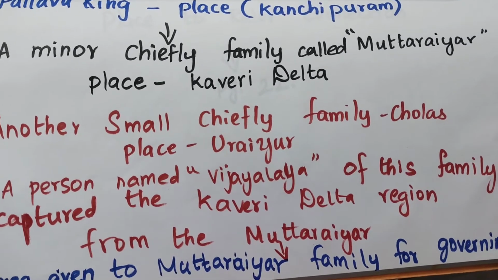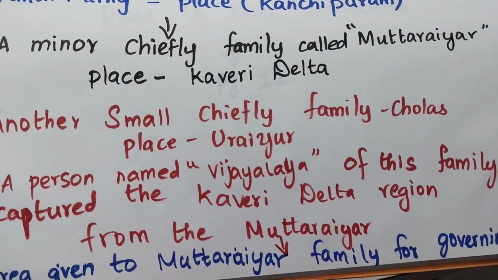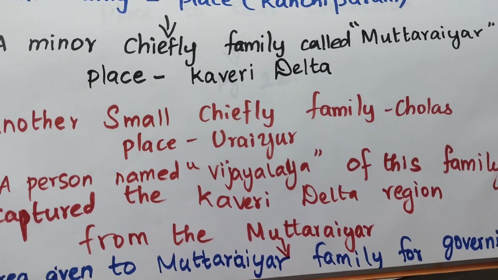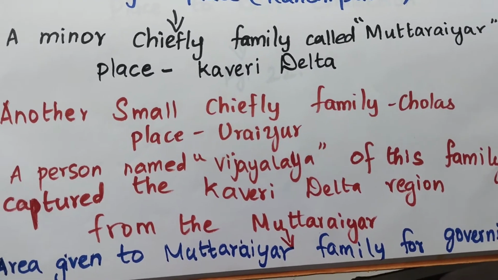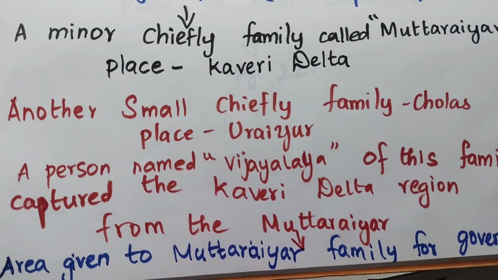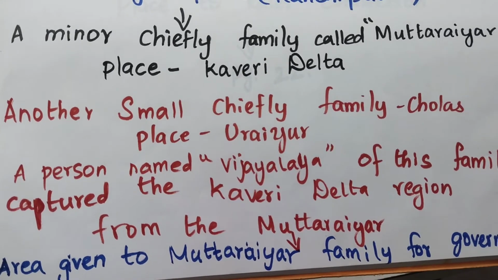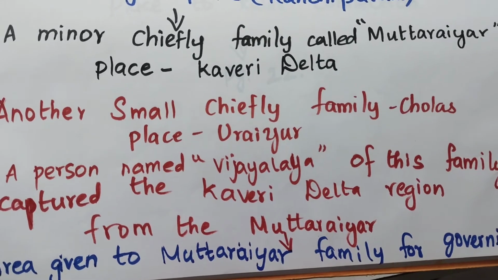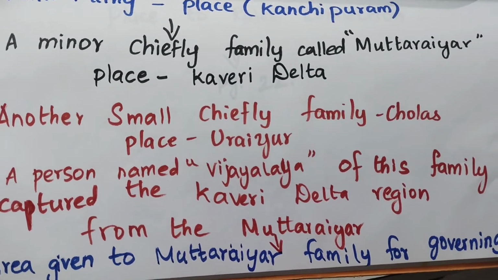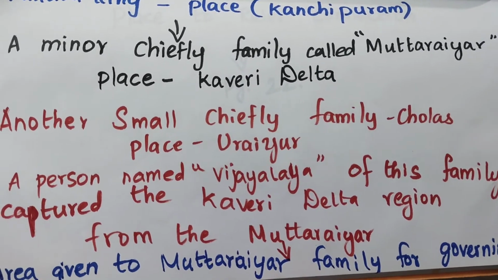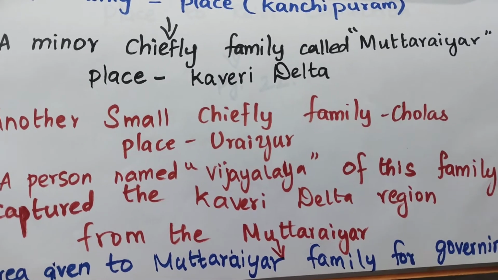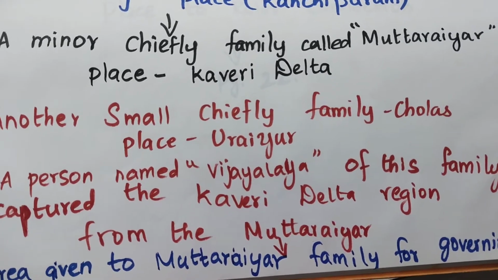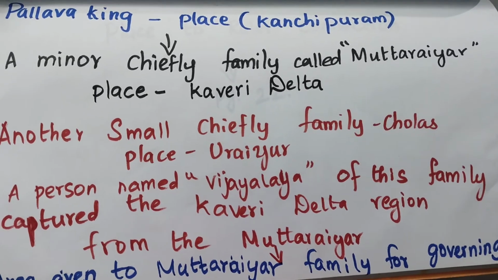A person named Vijayalaya of the Chola family captured the Kaveri Delta region from the Muttarayyar, which had been given to them to govern. I hope you understood this.